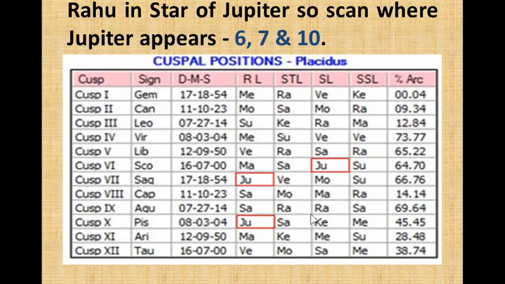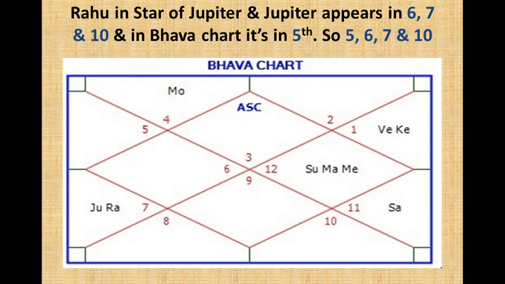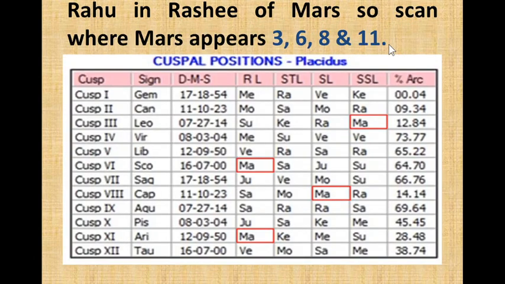Rahu is in the star of Jupiter, so we scan where Jupiter appears in the cuspal position table, and Jupiter appears in 6, 7 and 10. In the Bhav chart, Jupiter appears in 5th. So total is 5, 6, 7 and 10.